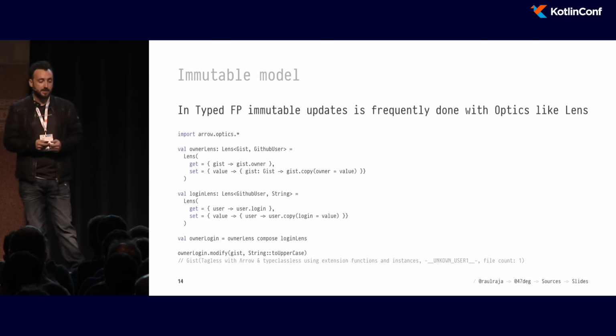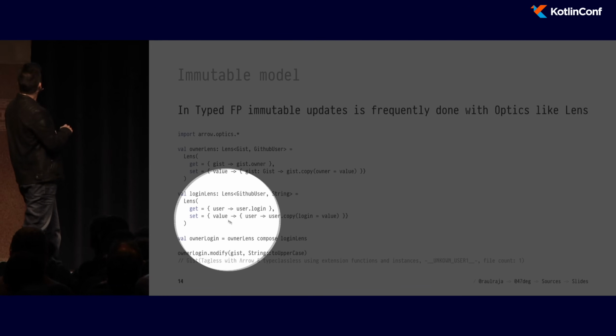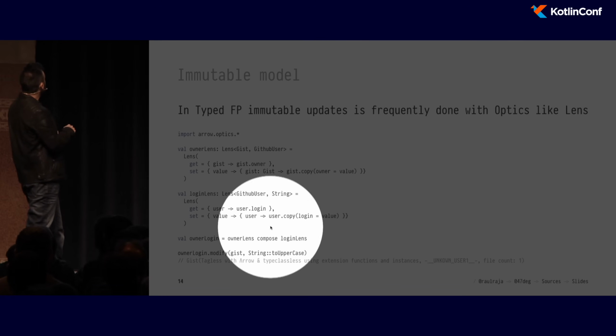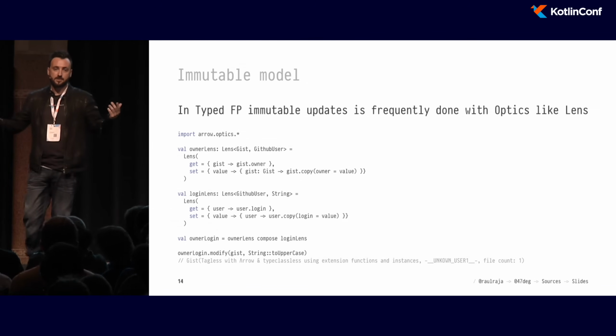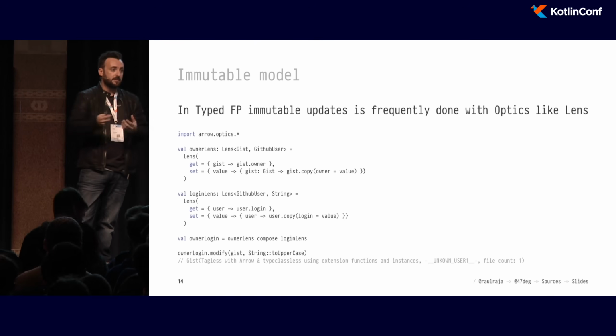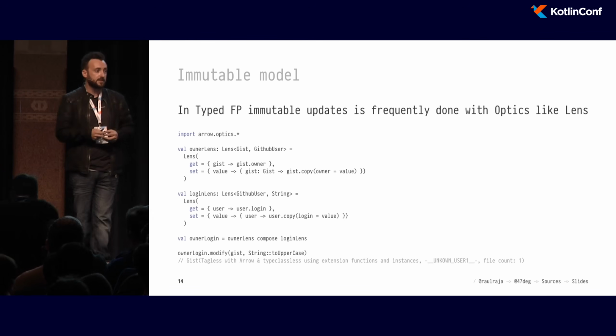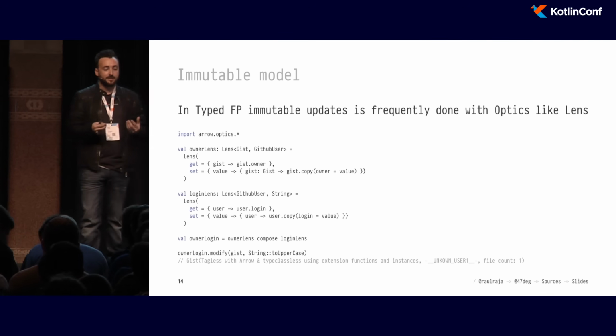If you notice here in the variable owner login, down right here, we can see that these lenses are composable. This means that we can take arbitrary lenses from our model, compose them all together to create a nice workflow for some deeply nested property or group of properties that we may want to update right away. But this is still some boilerplate, right?